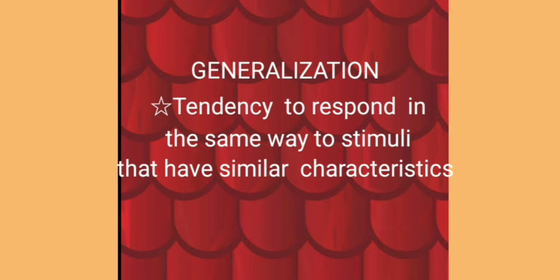Generalization is the tendency to respond in the same way to stimuli that have similar characteristics. When you hear a ringtone that is similar to your mobile's, you respond thinking that it is yours. Likewise, a rat who receives food by pressing one lever may press the second lever in the hope that he will get the food. Another example can be a small boy who pats two different dogs and both dogs wag their tails. So the boy assumes that all dogs are friendly. This is an example of generalization.